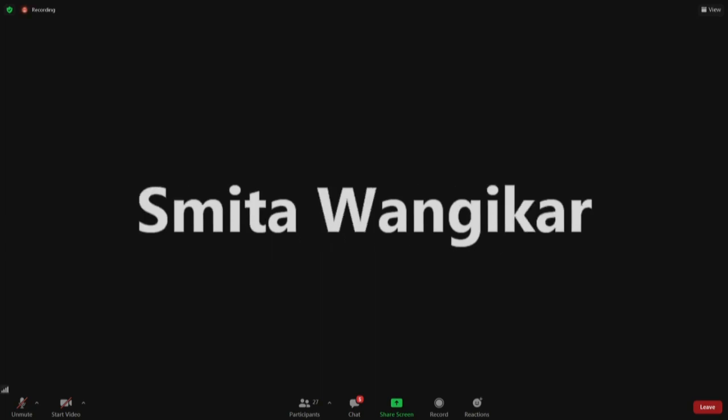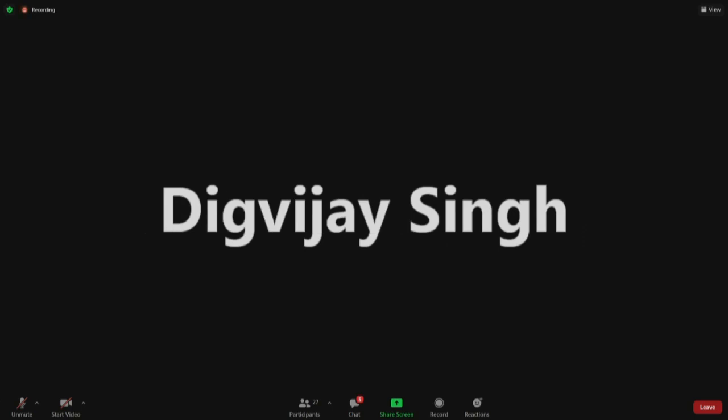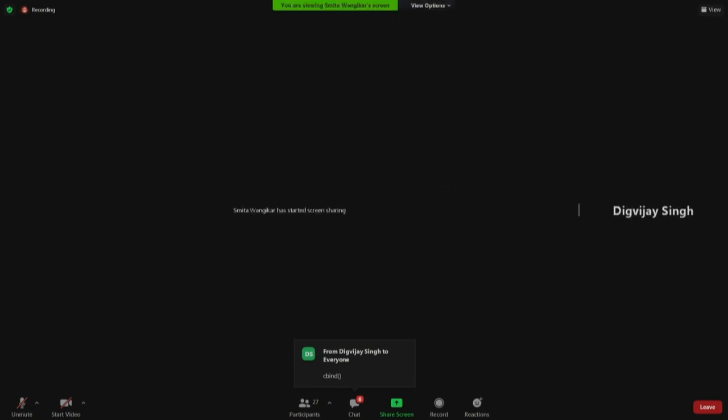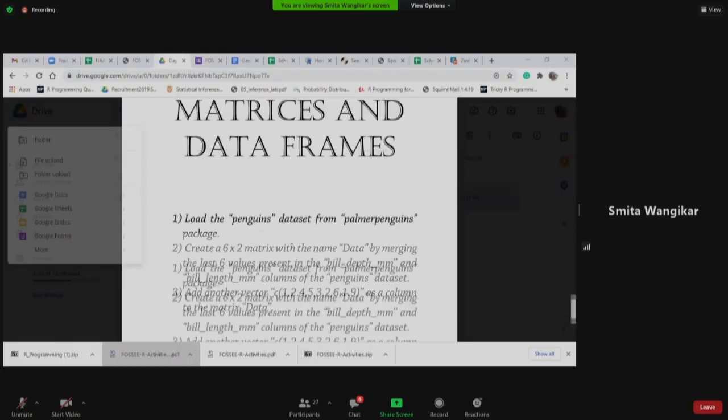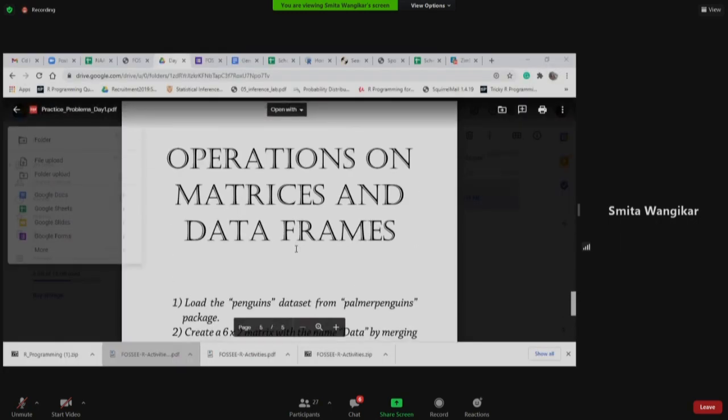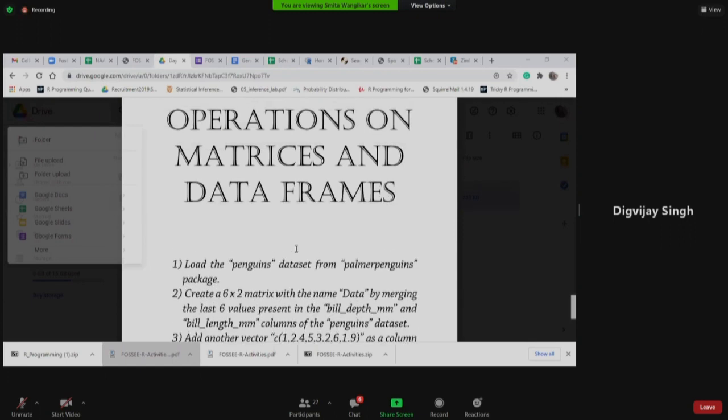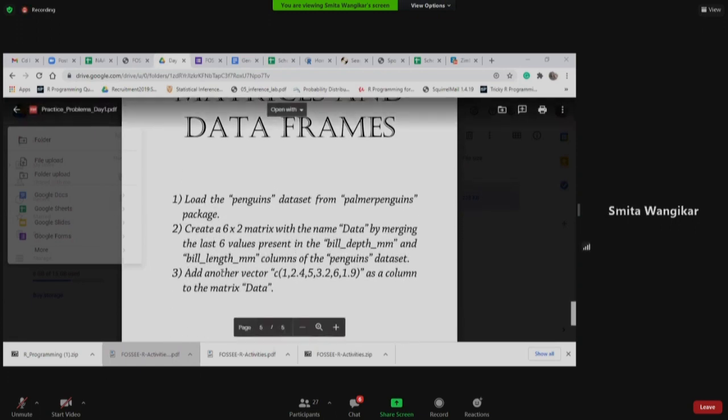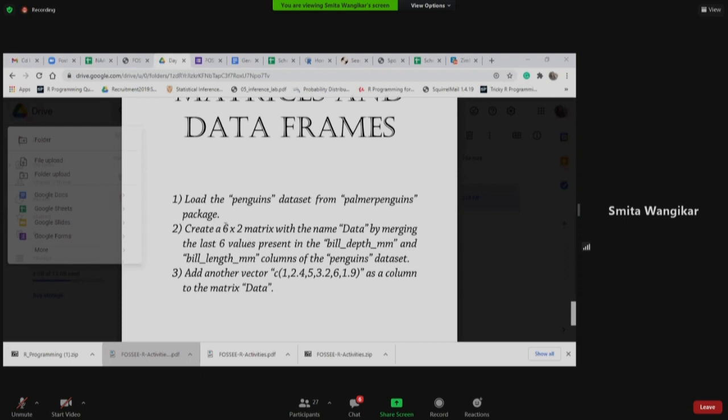It's a simple function, I'm typing that in the chat. It's cbind. Using the cbind function, you can add a vector as a column to an existing data frame. So this was the question, on matrices operation. For others, you can also pay attention.